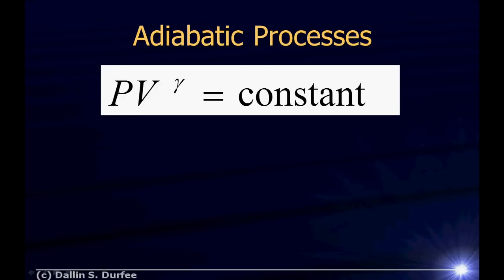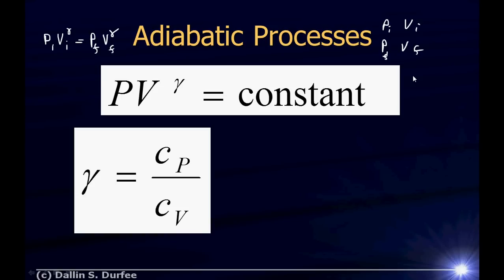What is that constant equal to? Well, I just evaluate P times V to the gamma at any point. For example, if I knew the initial pressure and the initial volume, and let's say I knew the final volume, but I wanted to find what the final pressure was. So I'm going to do an adiabatic process starting at some pressure and at some volume, and I'm going to compress the gas to some final volume. What will the pressure be? Well, I can use this equation. P initial times V initial to the gamma is a constant. That means at the end, P final times V final to the gamma will be equal to the same thing. Okay, but what is gamma equal to?